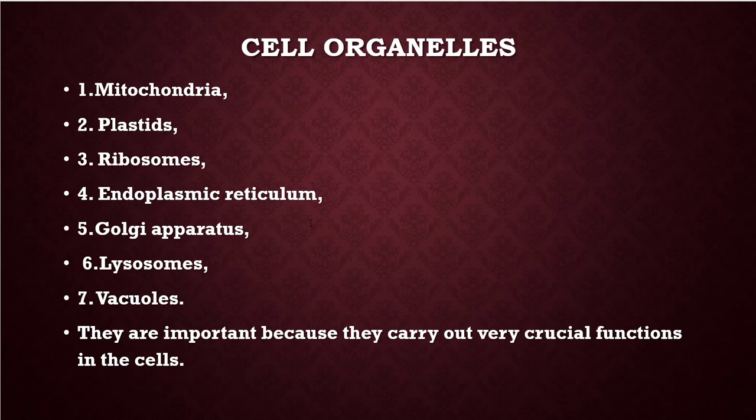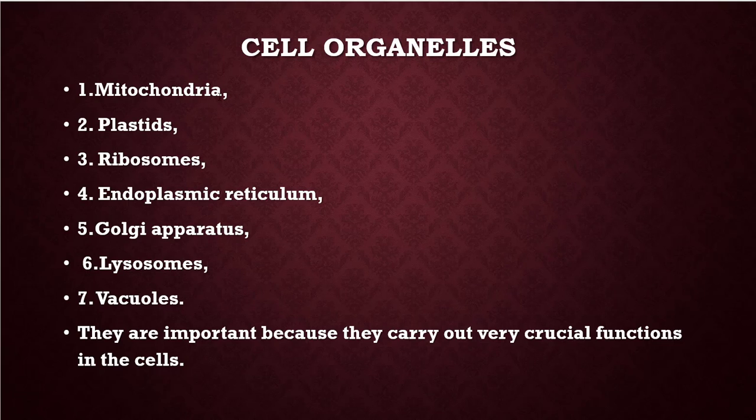Different cell organelles are present in a cell: mitochondria, plastids, ribosomes, endoplasmic reticulum, Golgi apparatus, lysosomes, vacuoles, and they are important because they carry out very crucial functions in the cells. Every organelle has its unique functions.